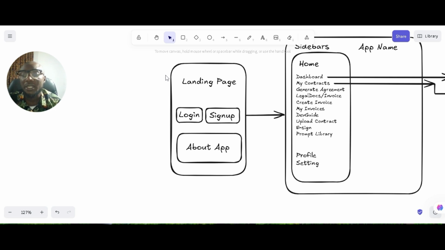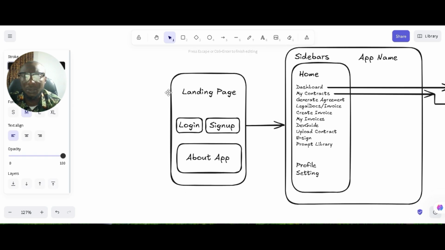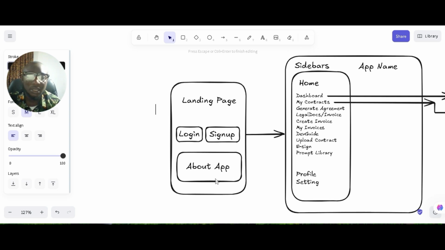So what we are going to do is draw the app flow, how the app is going to work, the user flow or app flow. This is what I've done here. If you just enter the app, you land on the landing page, where you have login and sign up, and some write-ups about the app.